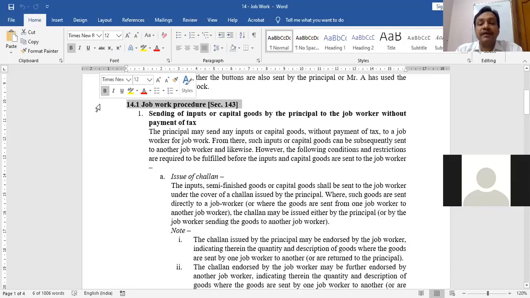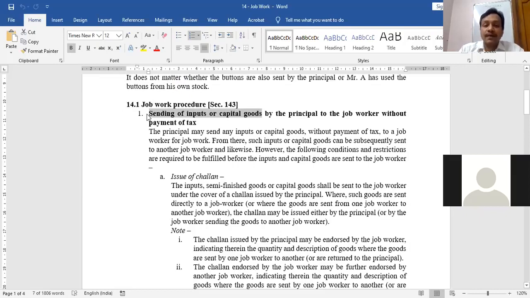The supplier is supplying original goods on which job work is required to be done. Along with the goods, the supplier may be supplying inputs or even machineries, which we call in GST as capital goods. So this is the first case, that sending of inputs or capital goods. Capital goods is which good? Machinery which is necessary to be supplied so that job work can be done. By whom? By the principal.